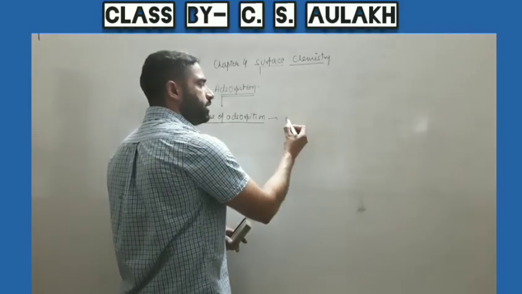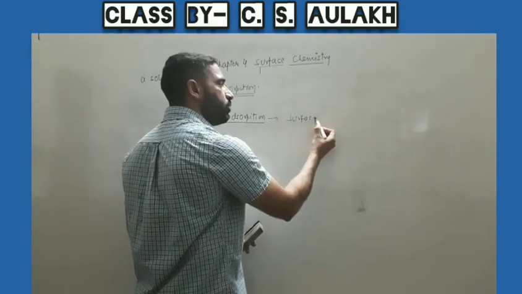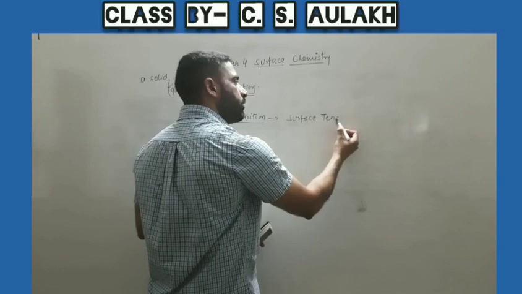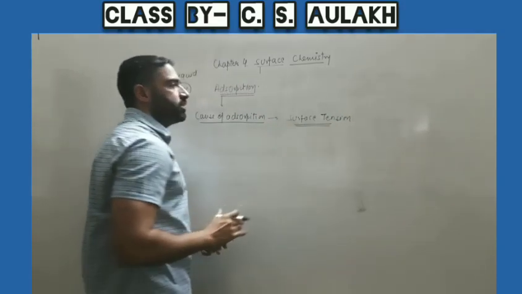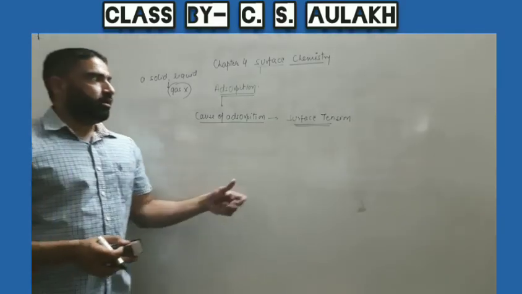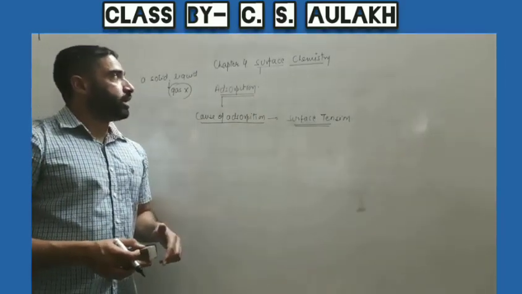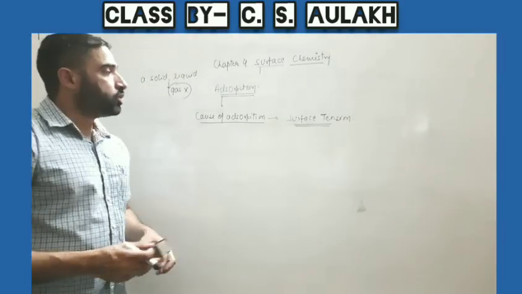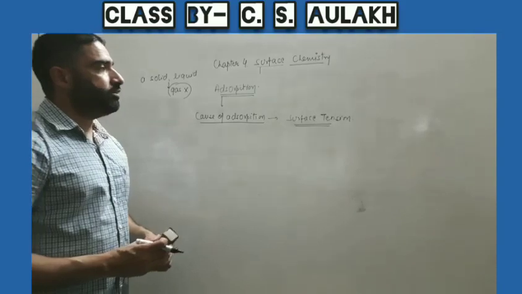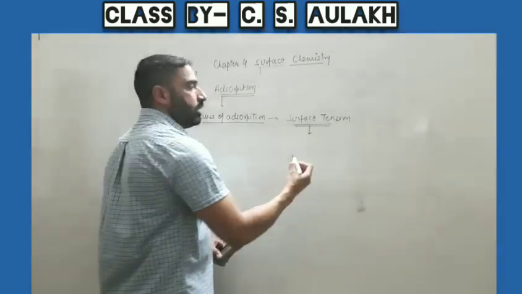We have already studied in class 11 a phenomenon called surface tension. If you know about surface tension, then with the help of this concept we can understand adsorption. So how this is related, we can discuss here. First, you must know about surface tension.